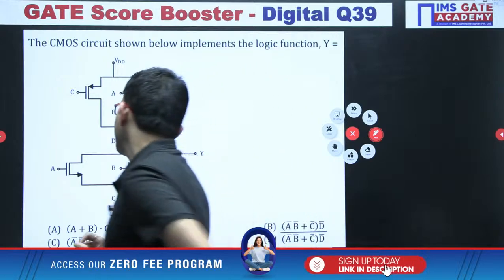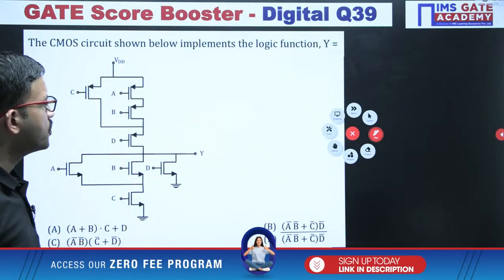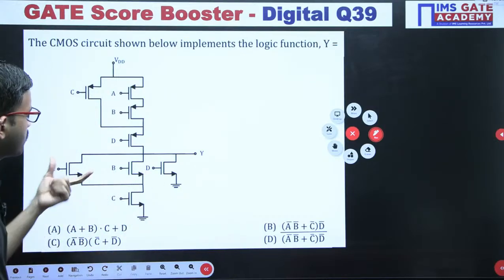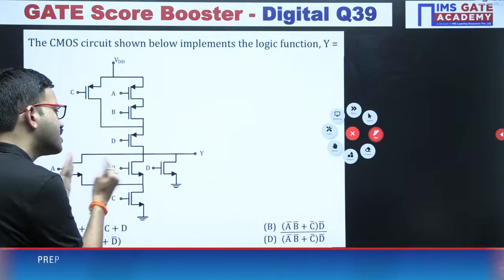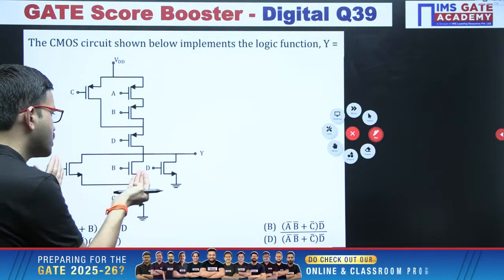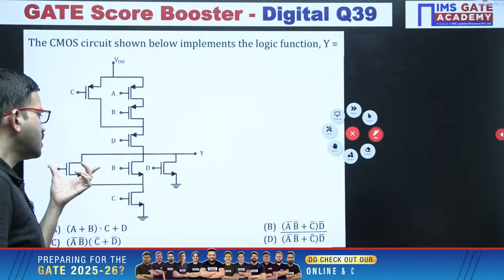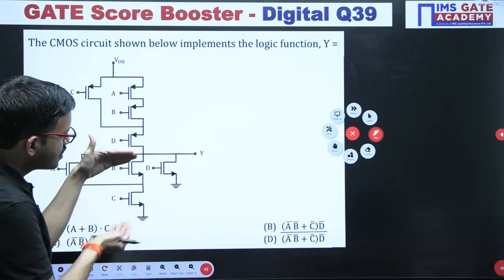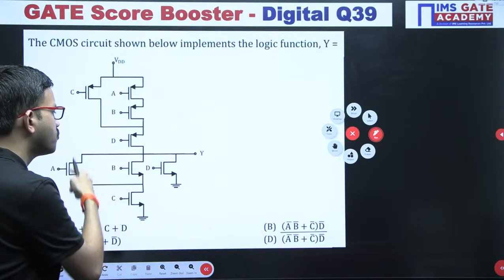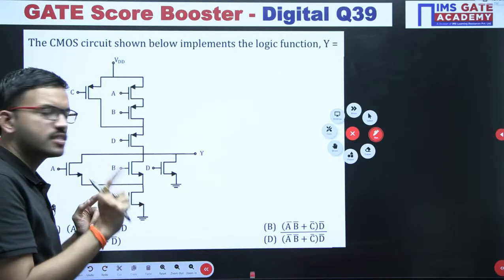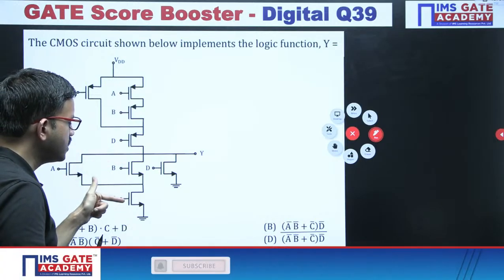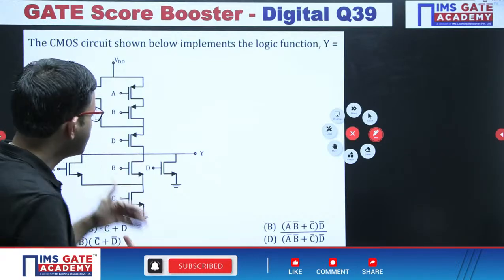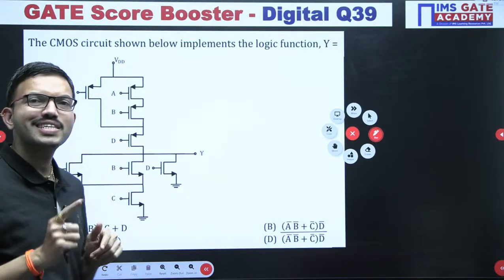Here the most important thing, I hope all of you are familiar with this basic concept: whenever NMOS transistors are connected in parallel, among the corresponding inputs you perform logical OR, and whenever transistors are connected in series, you have to perform logical AND among their inputs, because the corresponding two transistors are in series.